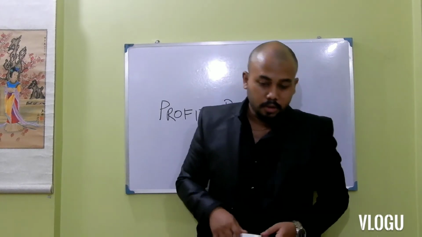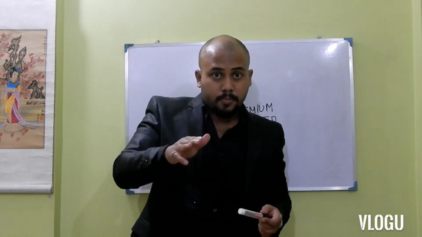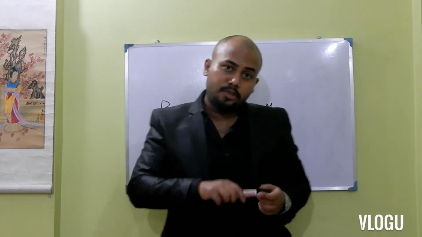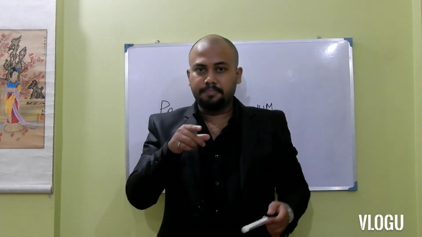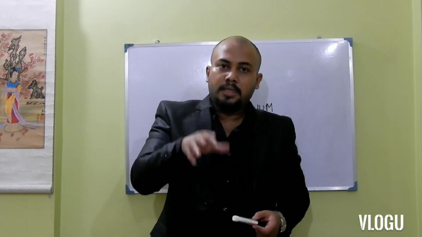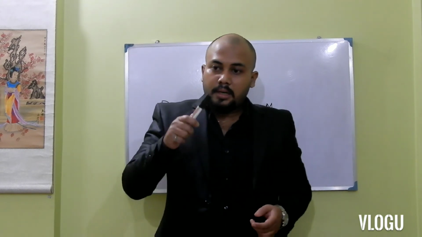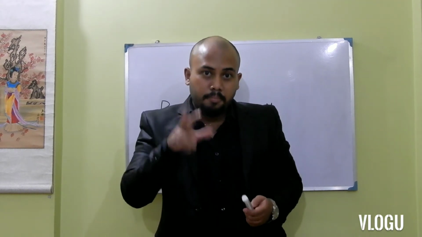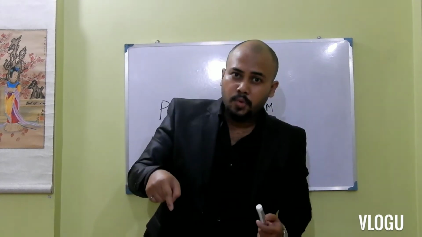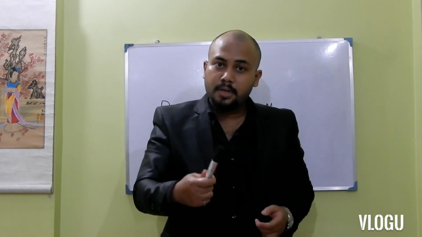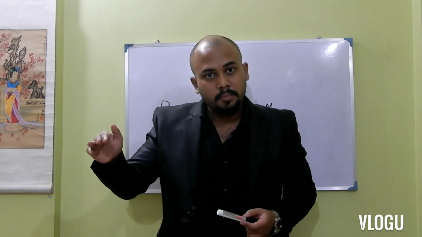Clear? So if after 6 months the price of this pen or stock in the market is below 40, say 30 or 35, then the put option buyer will exercise the option as he has entered into a contract where he can sell this particular stock or pen at 40.